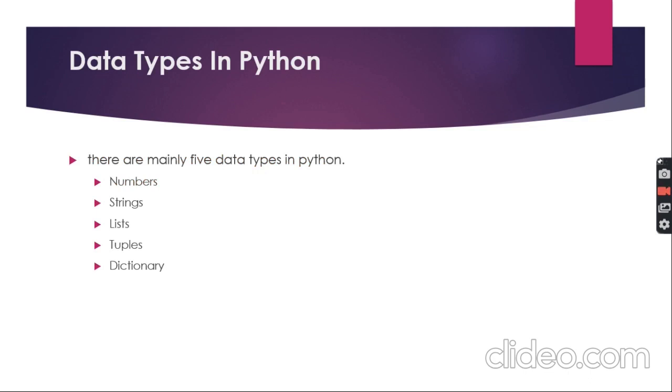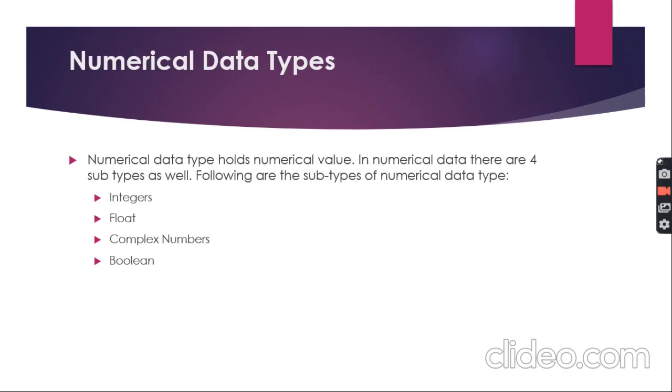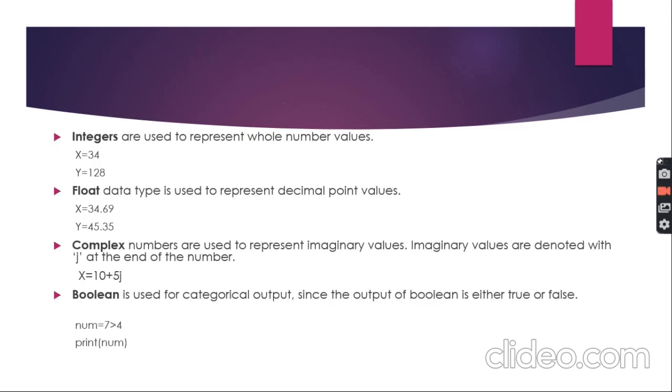In Python mainly we work on 5 kinds of data types: numbers, string, list, tuples and dictionary. The numeric data type of course holds numeric values. It is divided into 4 parts: integer, float, complex number and boolean.